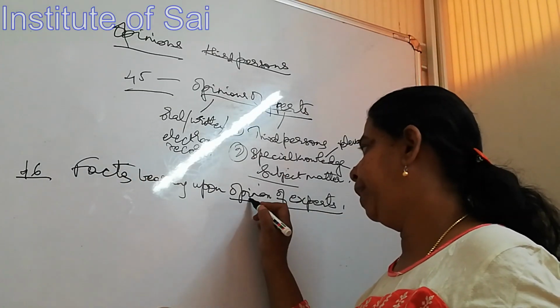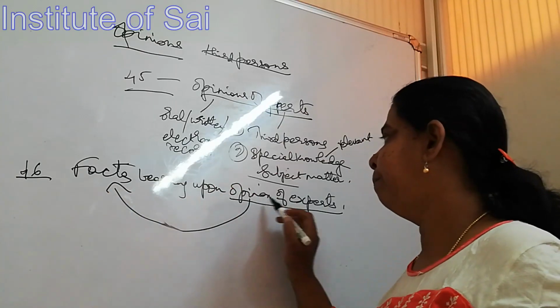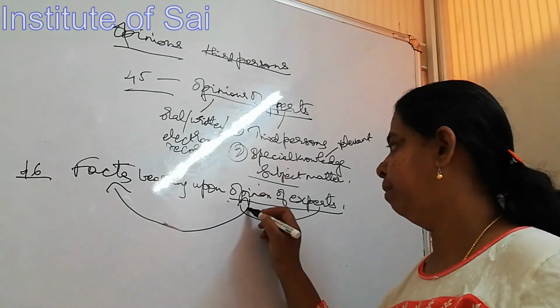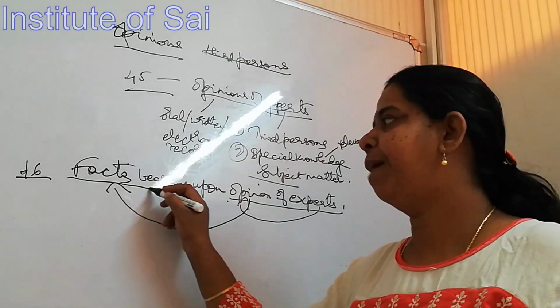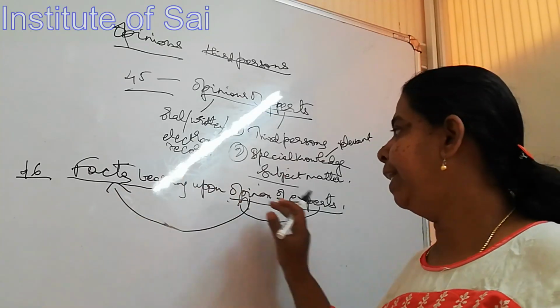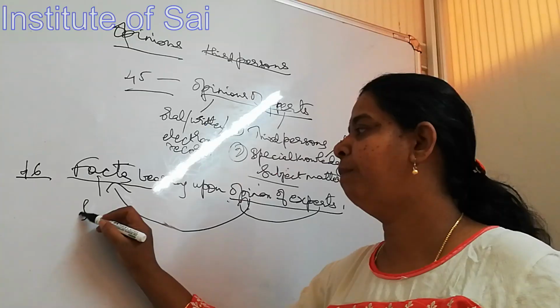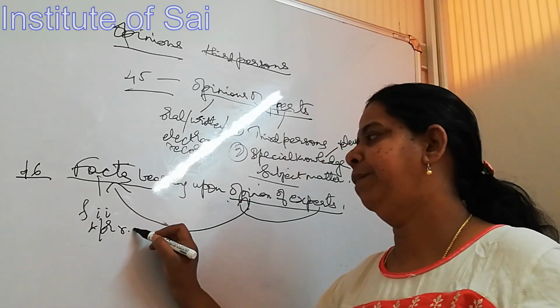Why is the opinion depending? See, facts bearing upon opinion of expert. When the expert passes a certain opinion, on what basis does he pass? He looks at the facts of the case and then he will come to the opinion. Now, which facts does he look at? Obviously, the facts in issue and relevant facts.